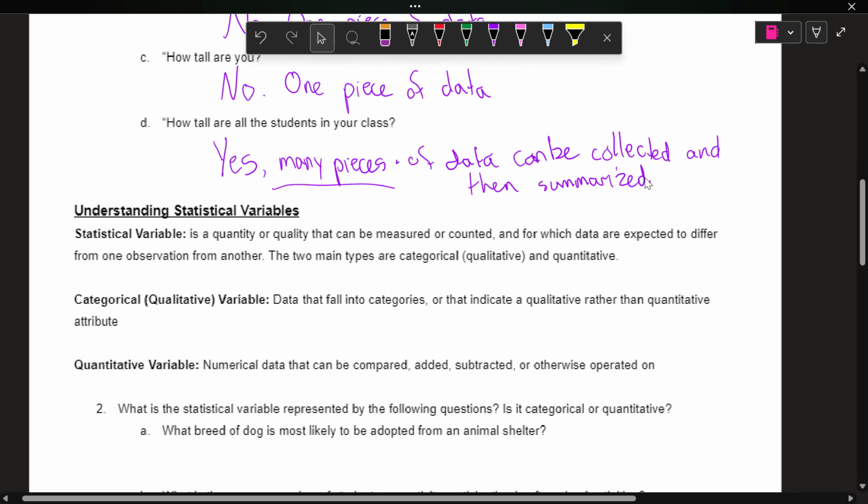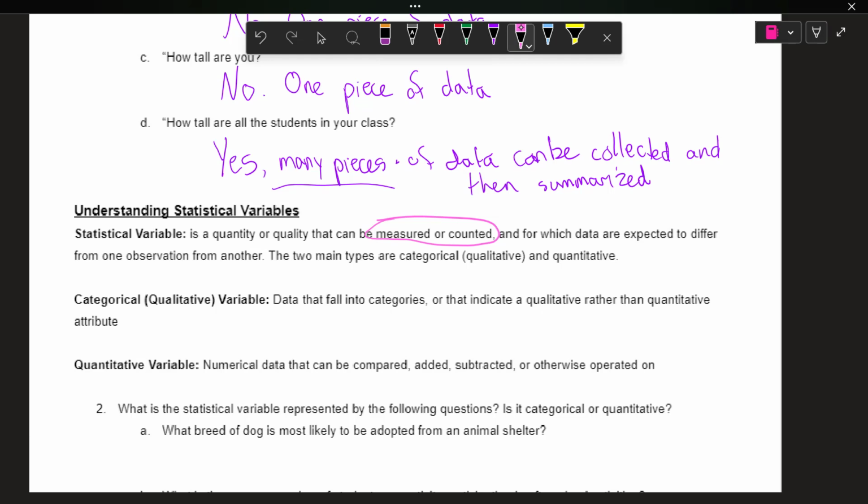Now within statistical questions we have variables. They're not quite variables like x equals 5, x equals 2, y equals 3. It's more of a characteristic or a category. Well, I guess it could be quantitative as well. So a statistical variable is a quantity or quality, so characteristic or number, that can be measured or counted, for which data are expected to differ from one observation from another.